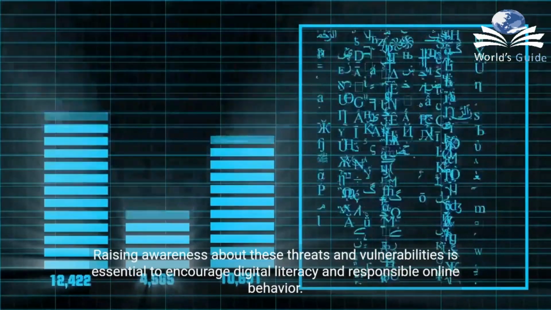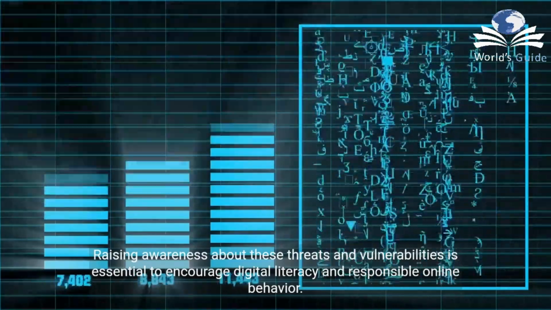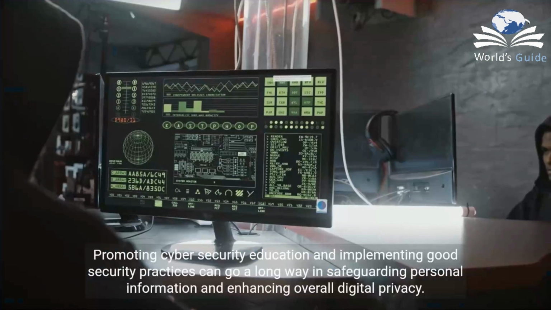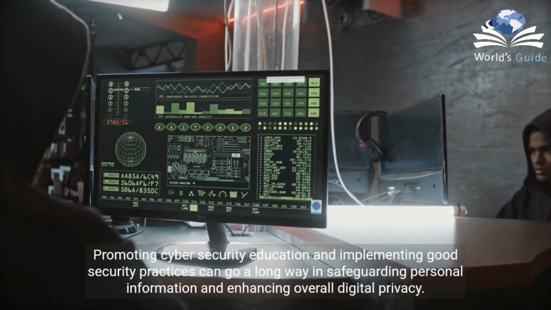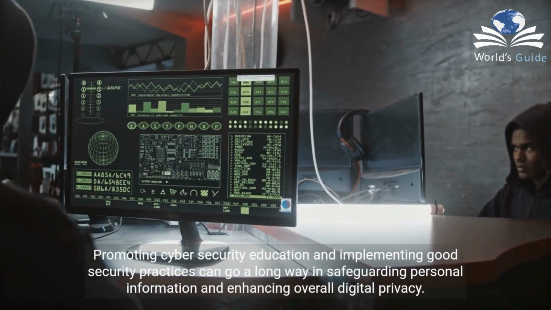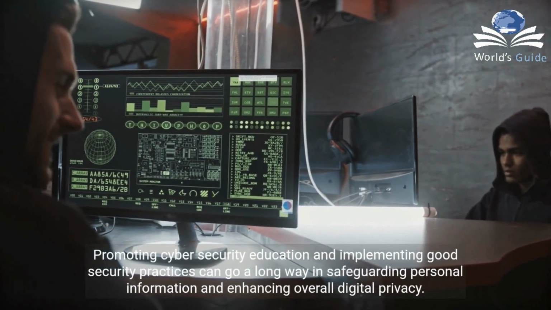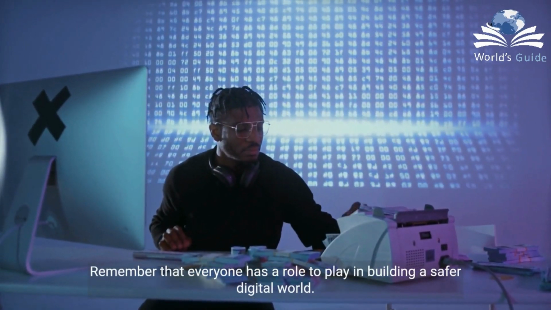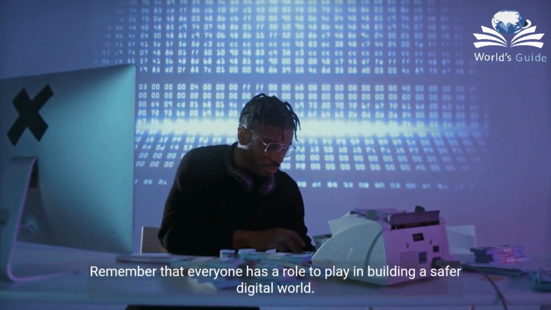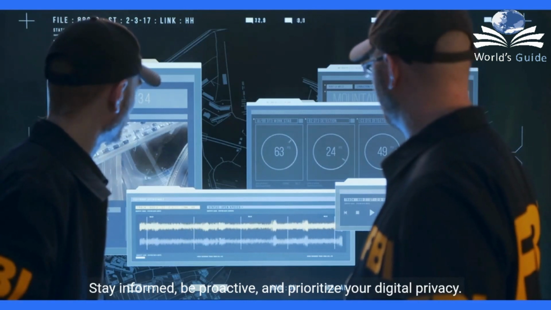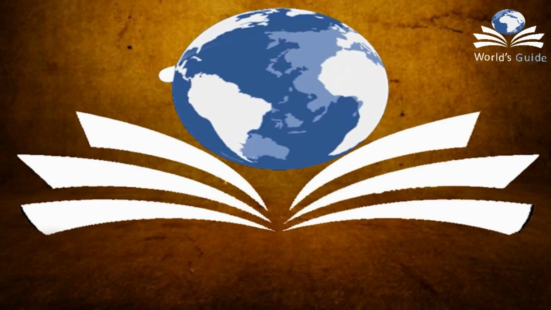Raising awareness about these threats and vulnerabilities is essential to encourage digital literacy and responsible online behavior. Promoting cybersecurity education and implementing good security practices can go a long way in safeguarding personal information and enhancing overall digital privacy. Remember that everyone has a role to play in building a safer digital world. Stay informed, be proactive, and prioritize your digital privacy.